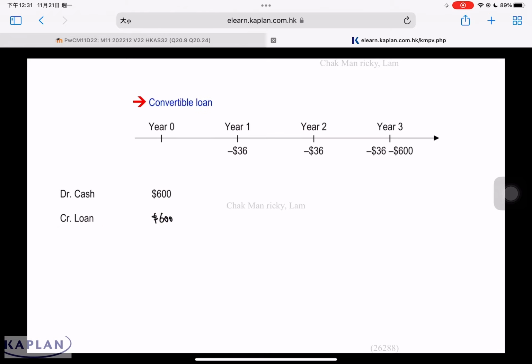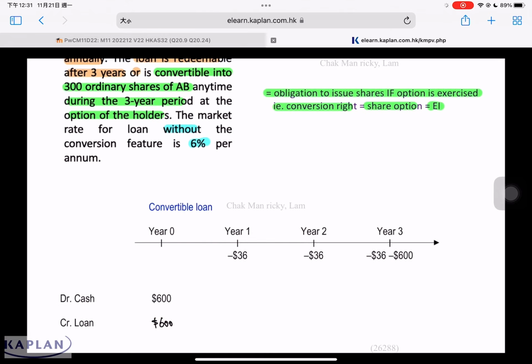Now we look at a convertible loan. A convertible loan allows the investor to convert the loan into shares. In this case, it's $600 for 300 shares. It means the investor has the right to buy shares at $2 each. The right to buy shares at $2 each represents a conversion right, or a share option. If the share price is above $2, the investor would like to exercise because it's in the money. If the share price is below $2, the investor does not want to convert and will get their money back. The conversion right, which is a share option, is an element incorporated in this instrument which allows the investor to take advantage of any increase in share price.